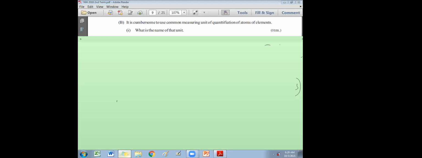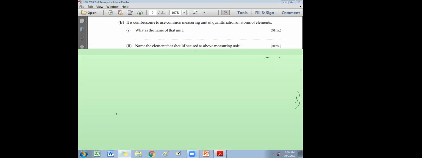To measure the mass of all the other atoms, we use a standard unit. Yes, I'll ask Ayad for the answer. Yes, Ayad. Is it Avogadro's constant?